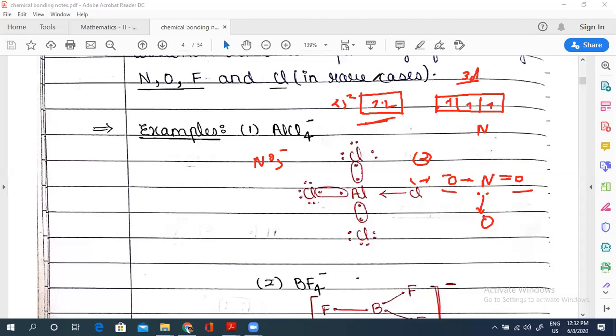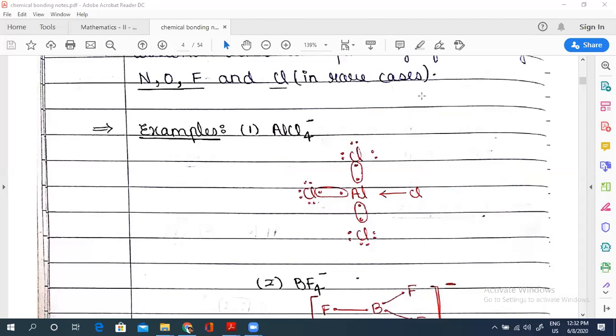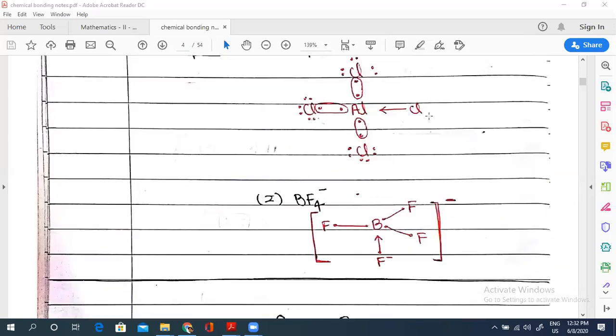Got this? Any issue in that? Just see, BF4 minus is the same thing, like AlCl3 and Cl minus. Al needs 2 electrons, and Cl minus is already fulfilled, so it will have a lone pair.